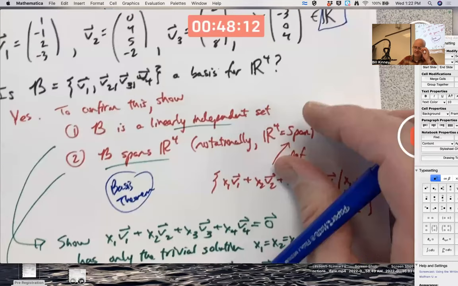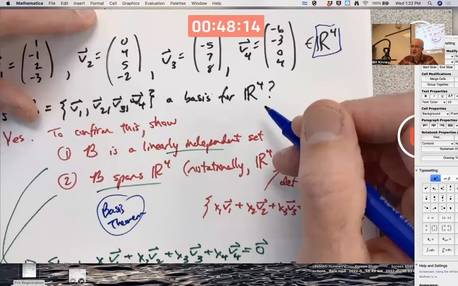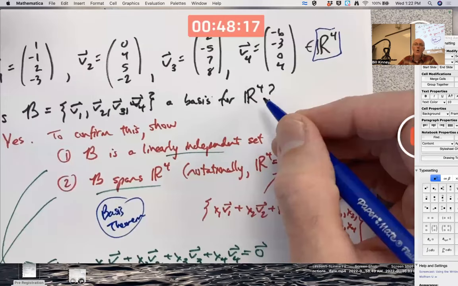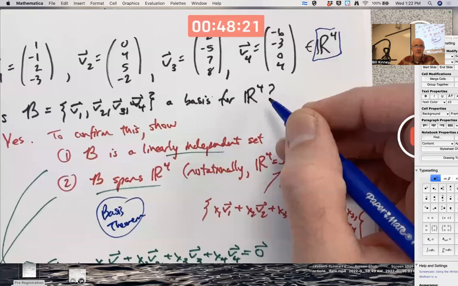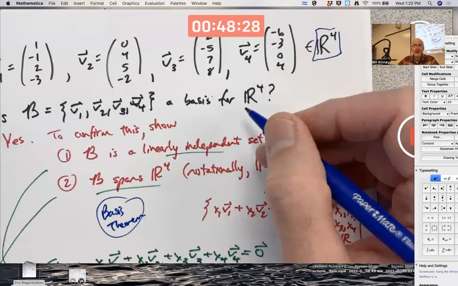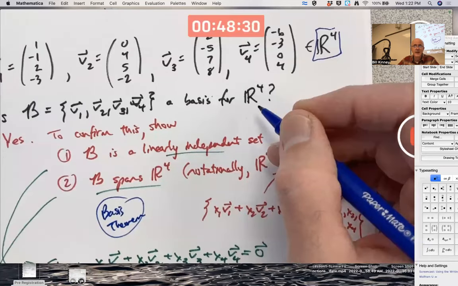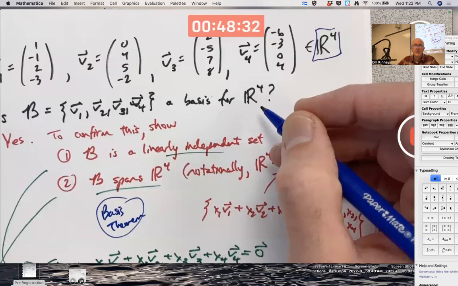Anytime you have a basis for a vector space, whether that vector space is R2, R3, R4, or a more abstract vector space, maybe a vector space of polynomials, I talk about those in the lectures. Anytime you have a finite basis for a finite dimensional vector space, you can create what are called coordinate vectors. What is a coordinate vector?